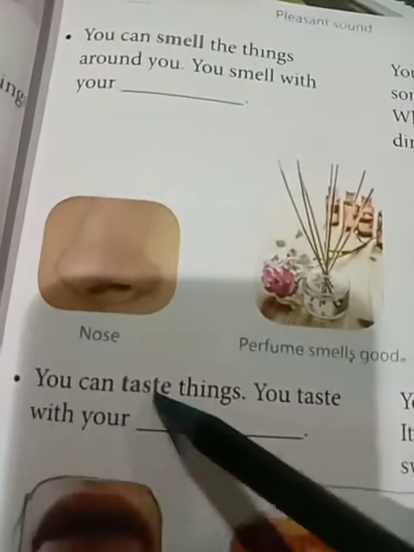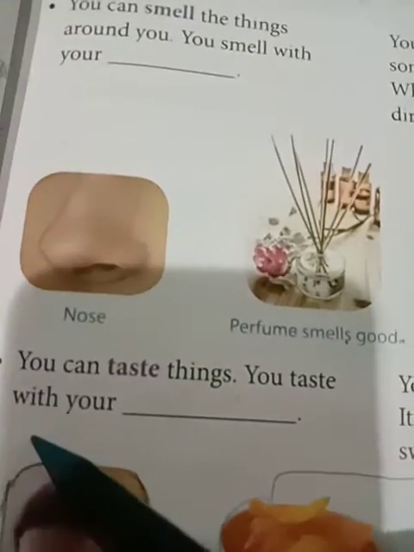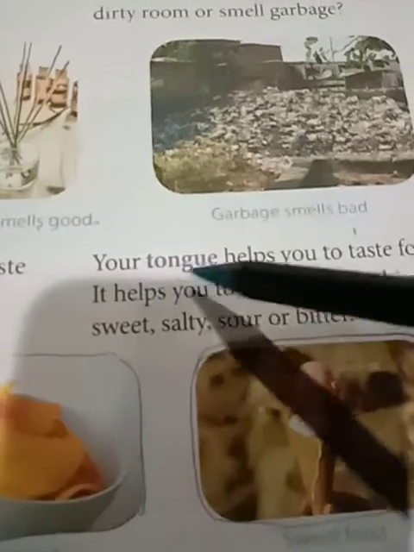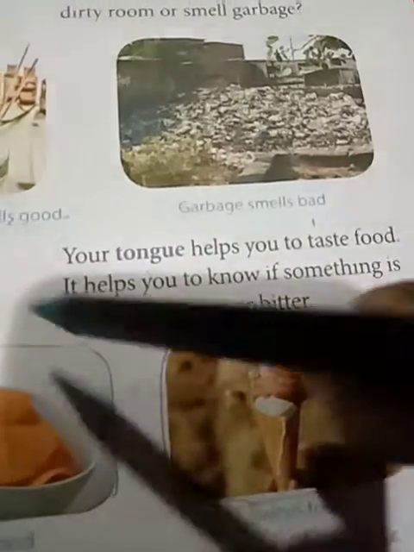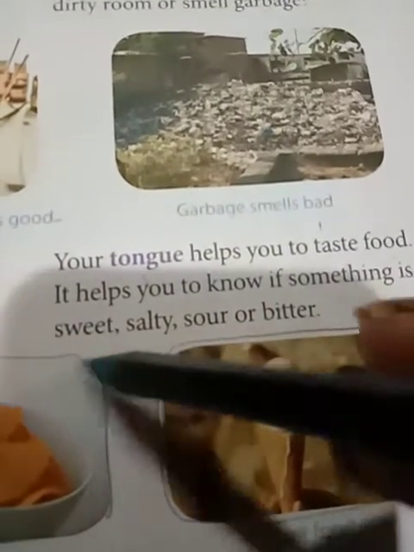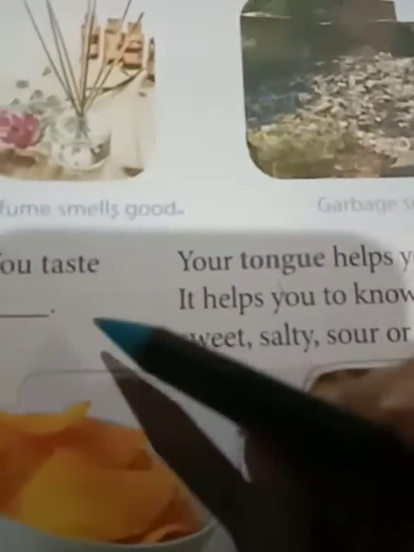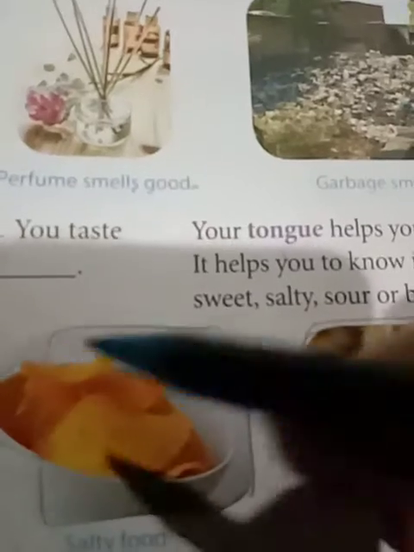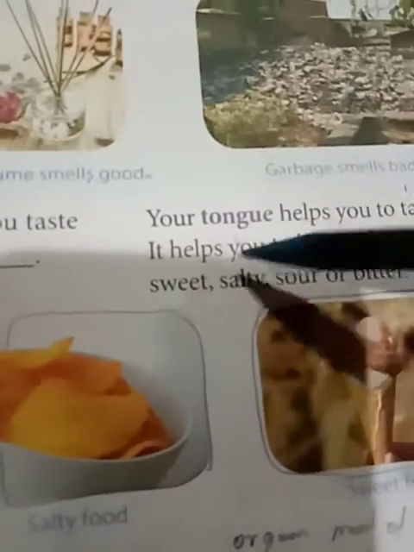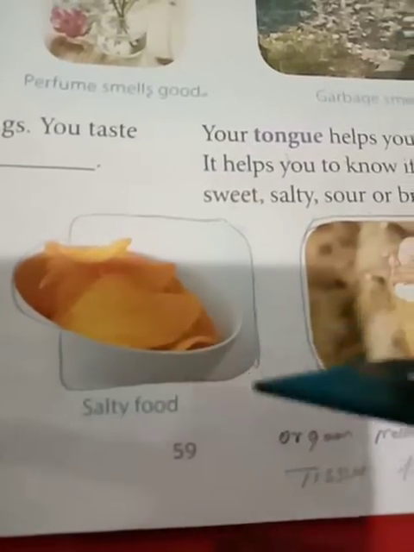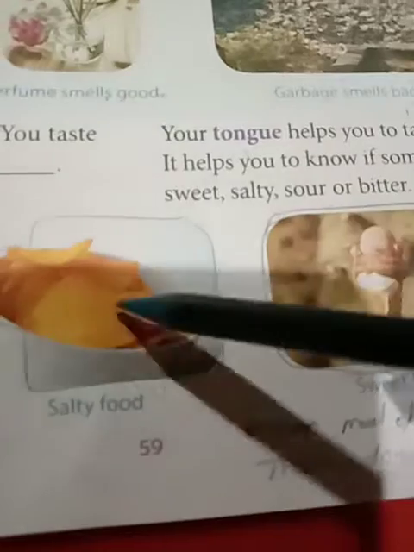Now, you can taste things. You taste with your tongue. Your tongue helps you to taste food. It helps you to know if something is sweet, salty, sour, or bitter. You cannot just see and tell whether the food is sweet. Some food is made out of sugar, and some food is made out of salt.